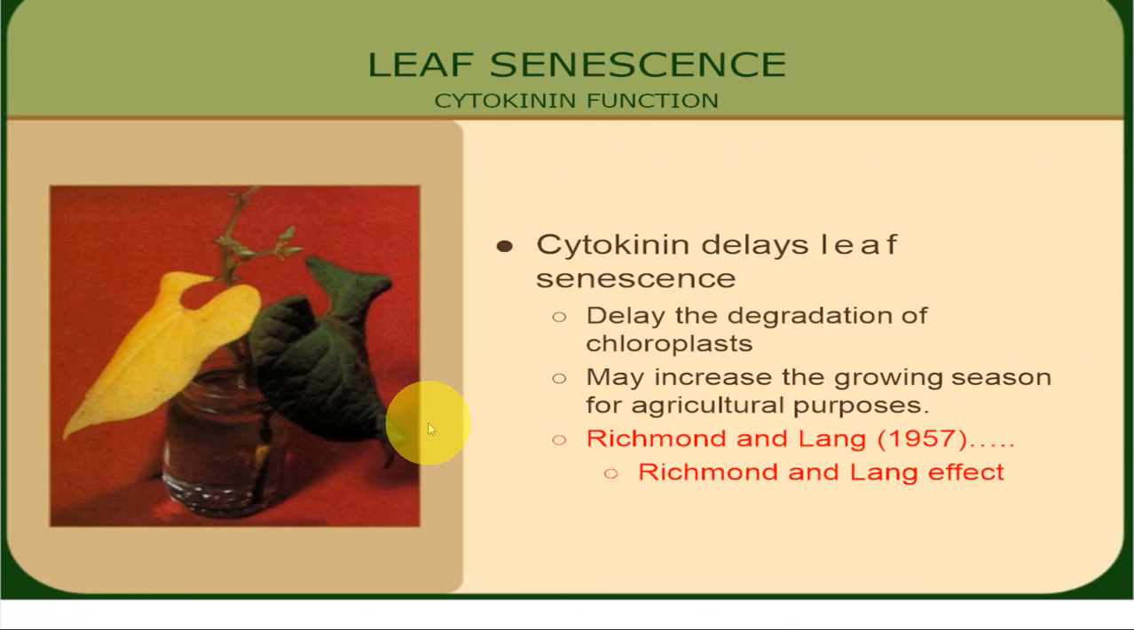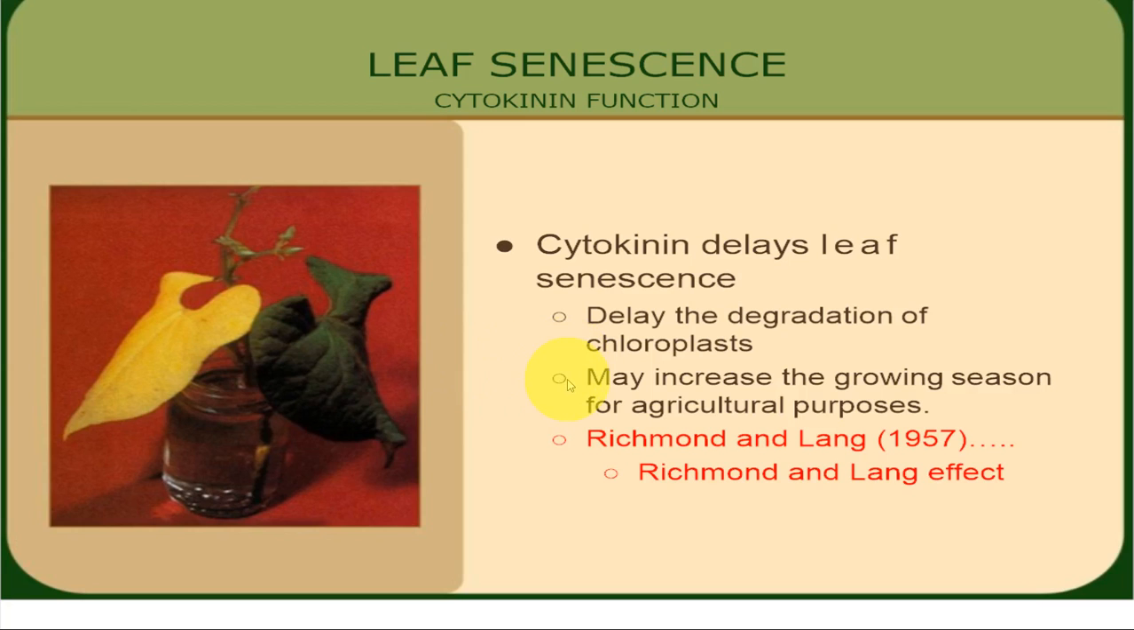As far as leaf senescence is concerned, cytokinins delay leaf senescence and leaf fall, they delay leaf aging. You can see here this is a green leaf, this is a yellow leaf. When this is put in a cytokinin solution, it remains green. That means degradation of chloroplast is delayed, because green is because of good chlorophyll, photosynthesis takes place, chloroplast is in good form, but when degradation takes place, it becomes yellow.